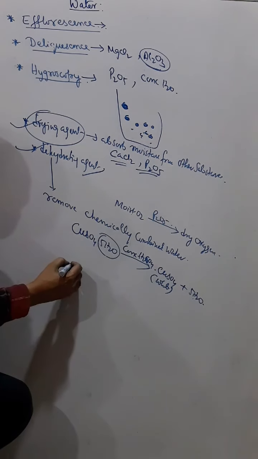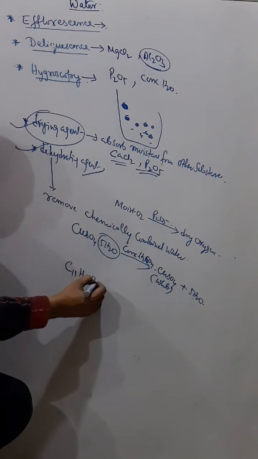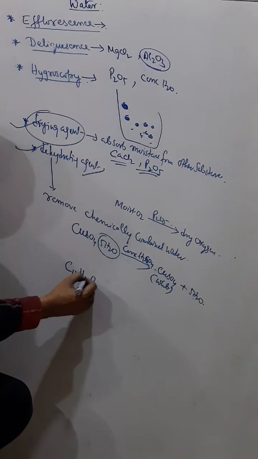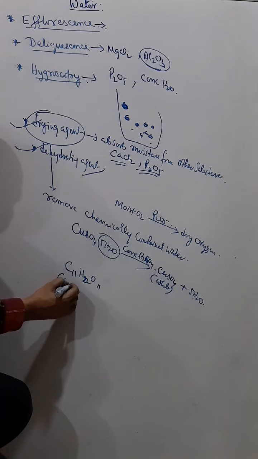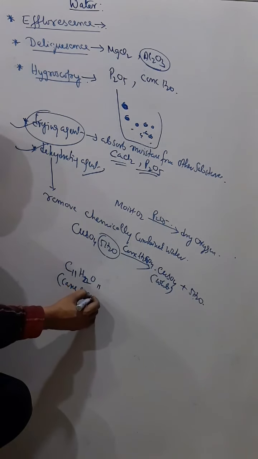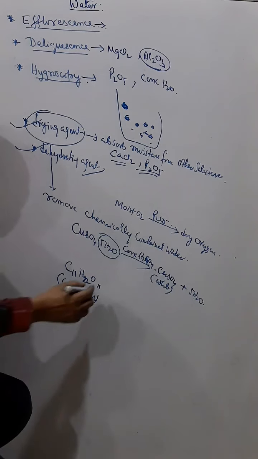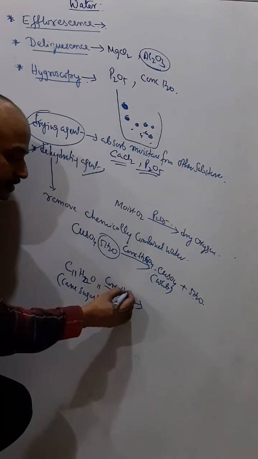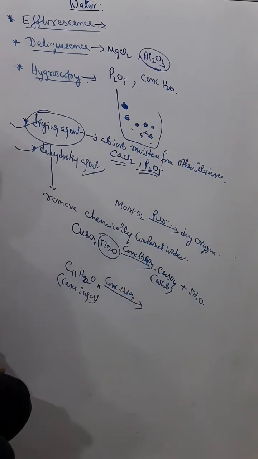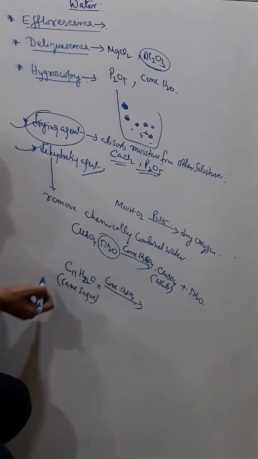But if you take C12H22O11, this is cane sugar. Now if you pass concentrated sulfuric acid to it, here is also hydrogen and oxygen in the ratio of water.